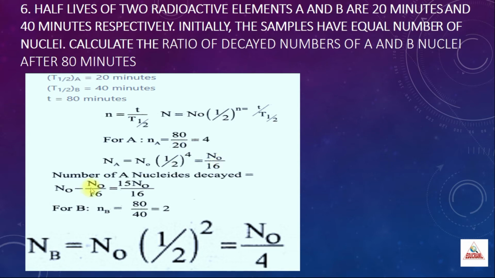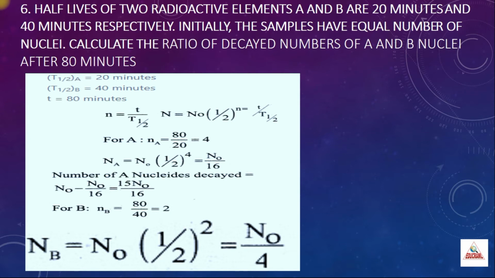So the number of A nuclides decayed is equal to N naught minus N naught by 16. That is, N naught is the original number of nuclei, and what has not decayed is N naught by 16. So when you subtract the undecayed number from the total number, you will get the number of nuclei decayed.